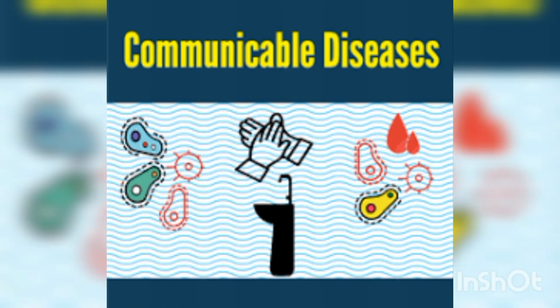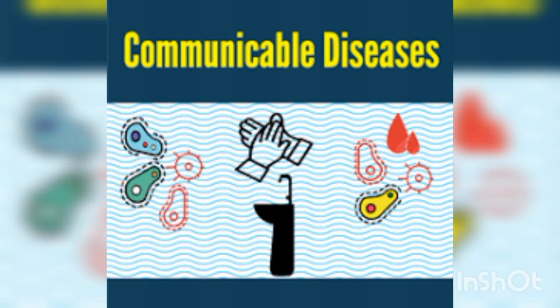We have different types of diseases: communicable diseases and non-communicable diseases. Let's discuss that. First one, communicable disease. What is a communicable disease? It is a disease that can be passed from an infected person to a healthy person. It is called a communicable disease. This disease is caused by a virus, which we can also call germs.